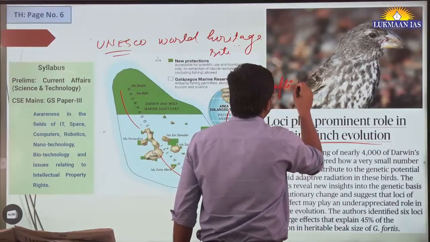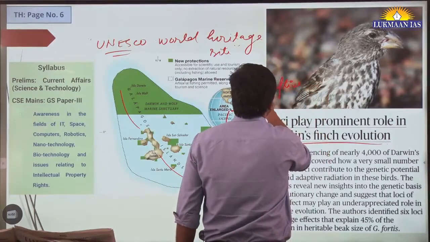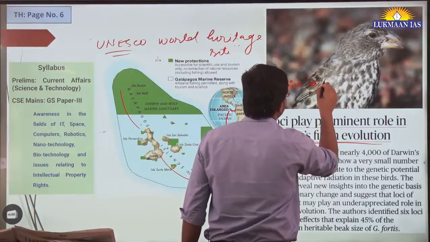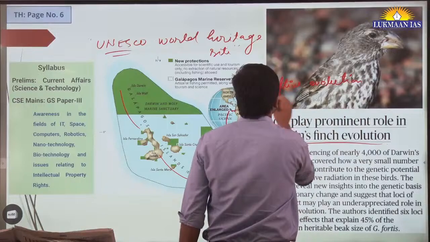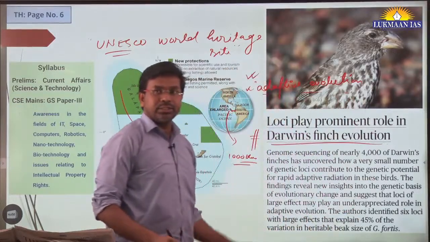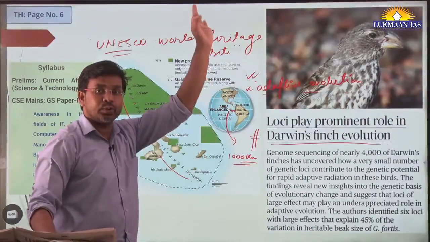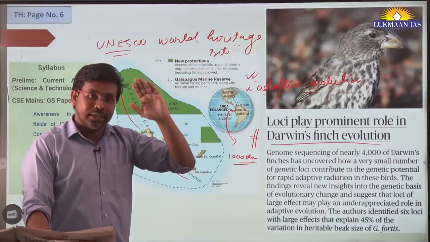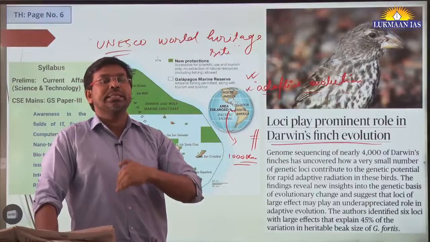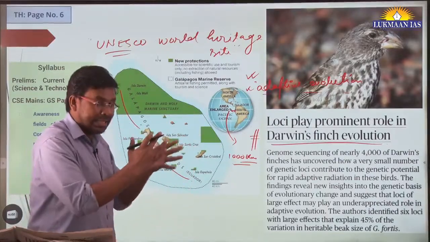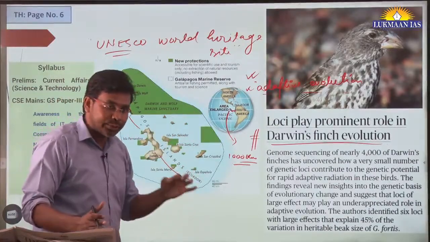He has talked about adaptive radiation or adaptive evolution. So what do we mean by adaptive evolution or adaptive radiation? It means Charles Darwin said that there used to be a single parent, from which different species have emerged, and they have changed over the period of time. Evolution has happened.